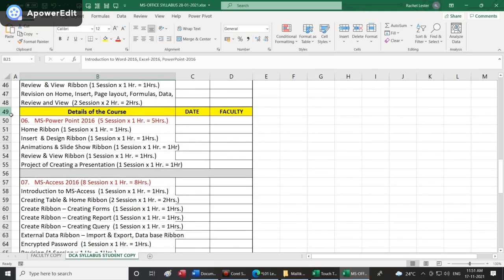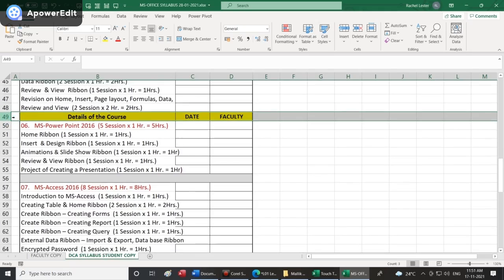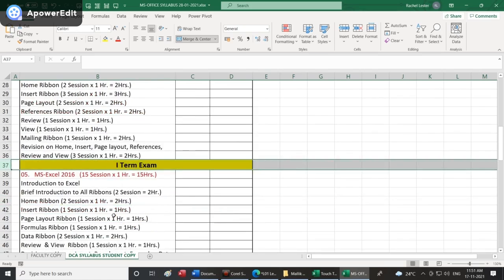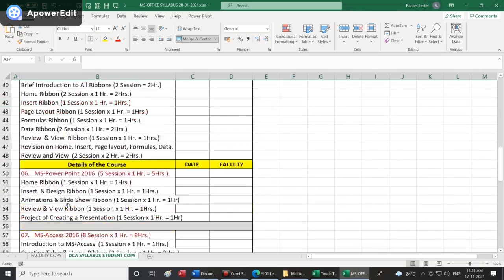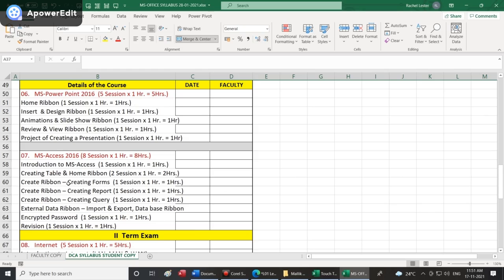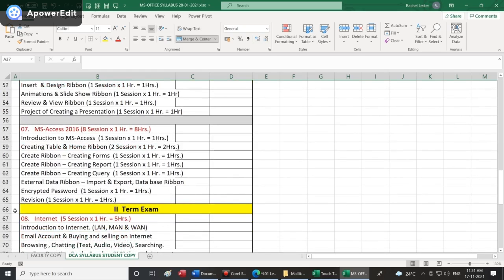And here you will have a small test. After you complete Word, you will have a small written test, which we will call the first term exam. After this, we will go with Excel. After Excel is completed, the 6th module, PowerPoint. After PowerPoint is completed, we'll go for Access. After Access is completed, you will have a second term exam. Exam is not compulsory for housewives.